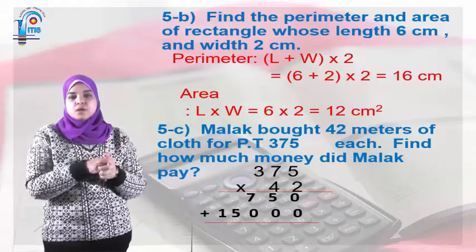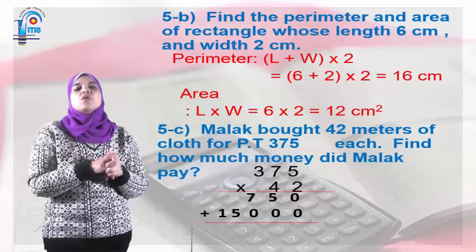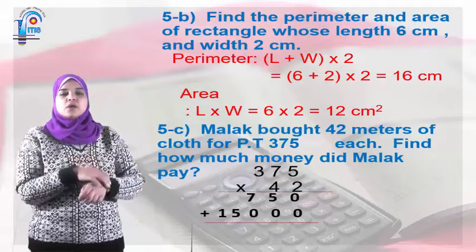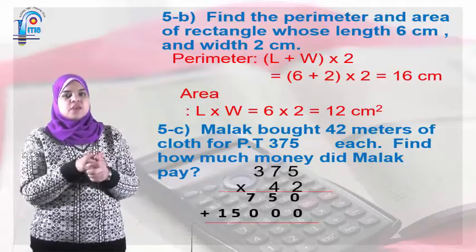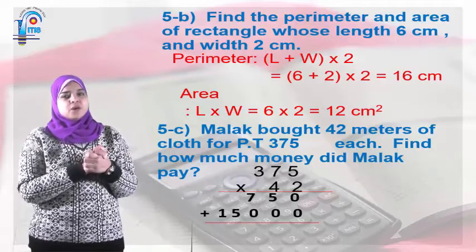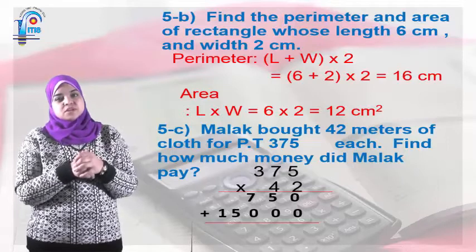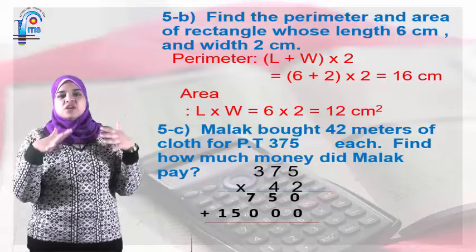You have to write centimeter squared because here it is area. The last one: Malak bought 42 meters of cloth for 375 each. Find how much money Malak paid. Here, for the story problem, we took the keywords before, but you have to read it and find it logically.